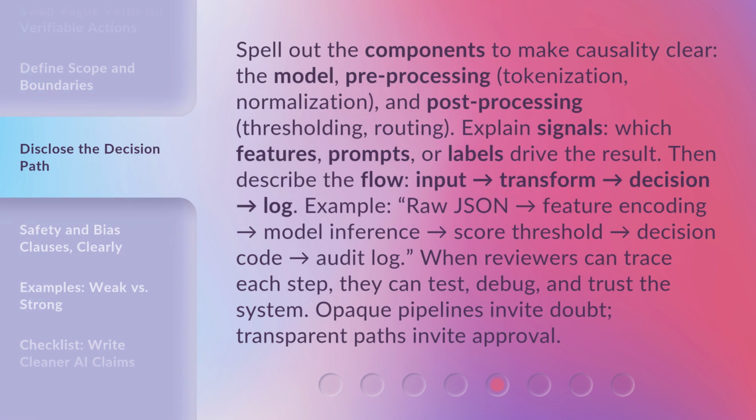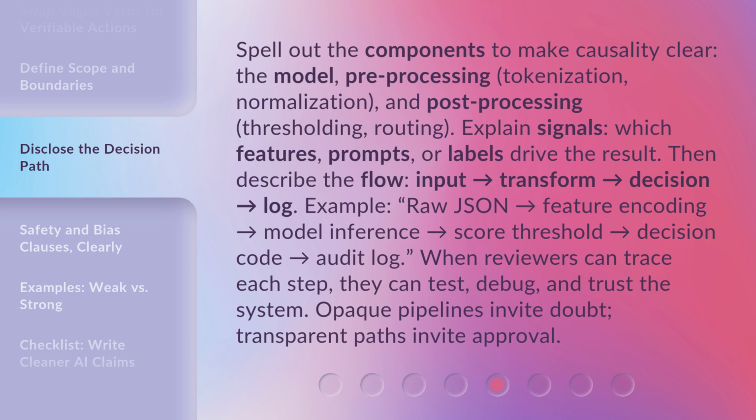Spell out the components to make causality clear. The model, pre-processing: tokenization, normalization, and post-processing: thresholding, routing. Explain signals. Which features, prompts, or labels drive the result?